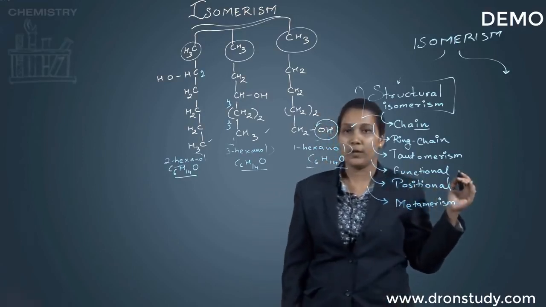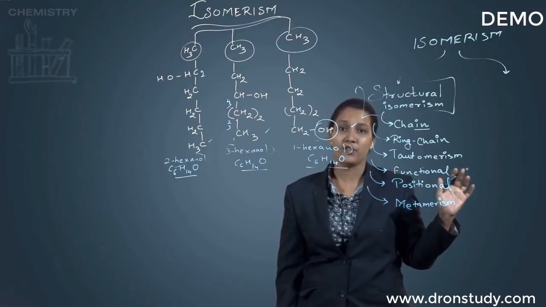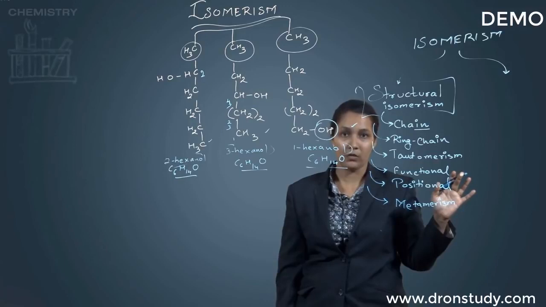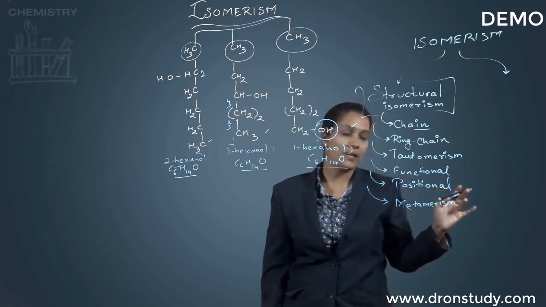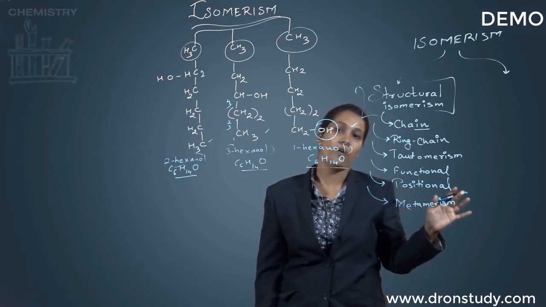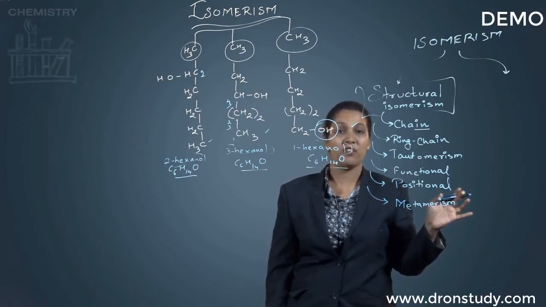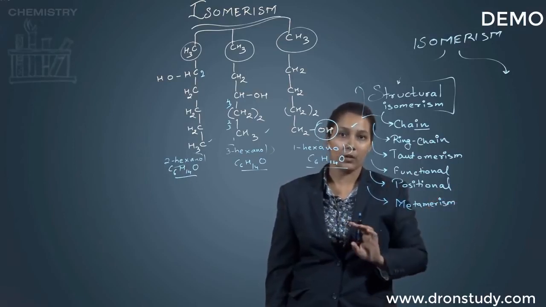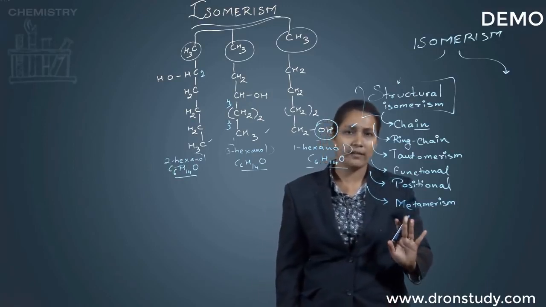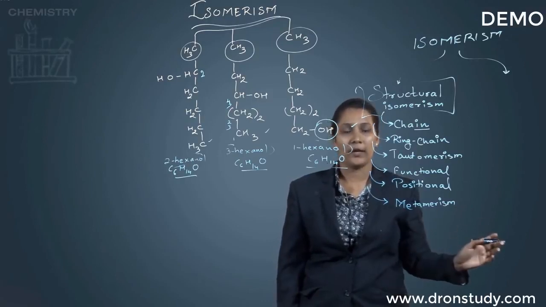The next one is functional isomerism. In this case, we'll have different functional groups placed at different positions in 2 or more molecules. In the case of positional isomerism, we'll have the placing of functional groups, or in other words, the placing of multiple bonds in a particular molecule at different positions. And metamerism is a very rare case which comes up in organic molecules.